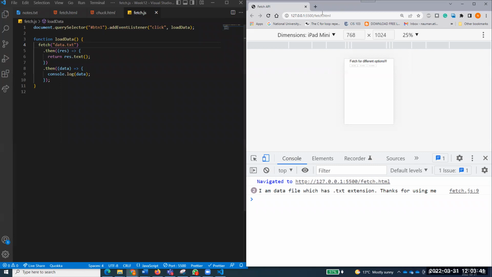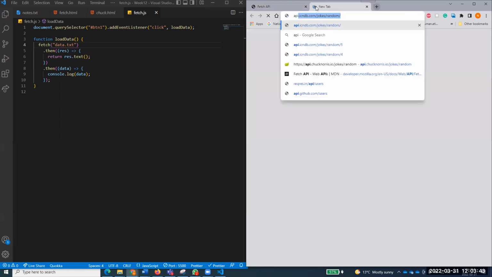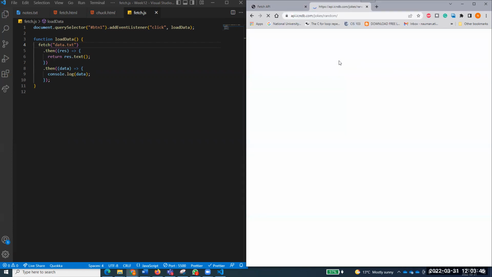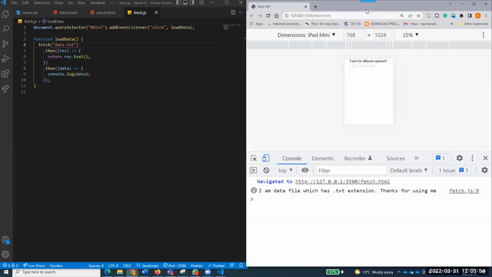But there is something else that you need to do. I'll just show you that Chuck Norris random URL. You see that here the data that is received is not text data. So just bear with me. I'll give you, Clev, a hint towards the end. You will be able to do that. And that's what you have to do. Right now, we are just bringing this data from the data.txt and we are not doing anything else.